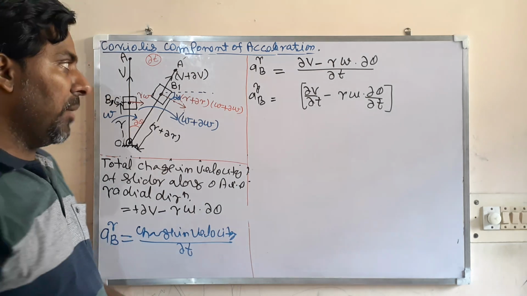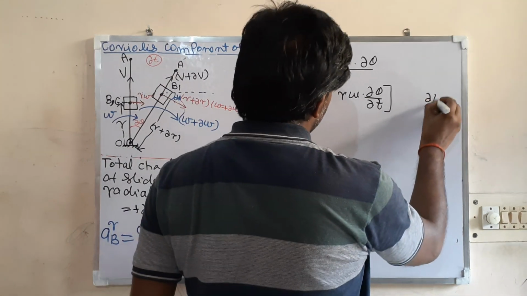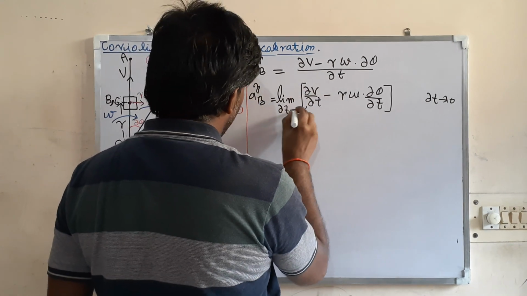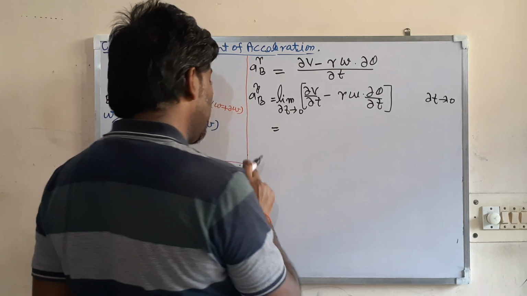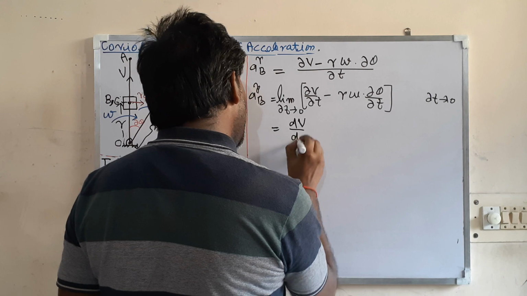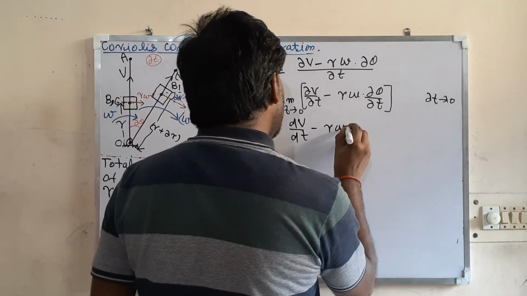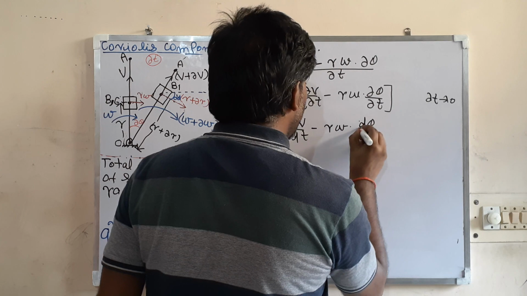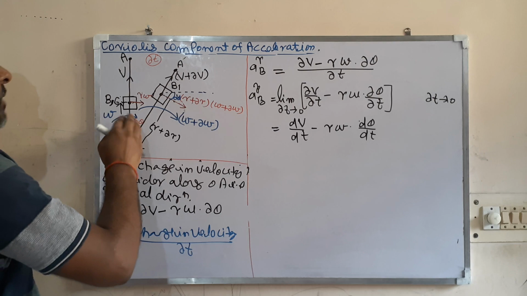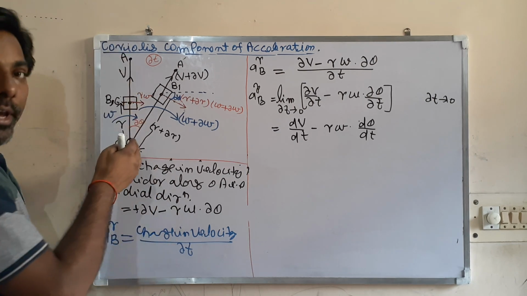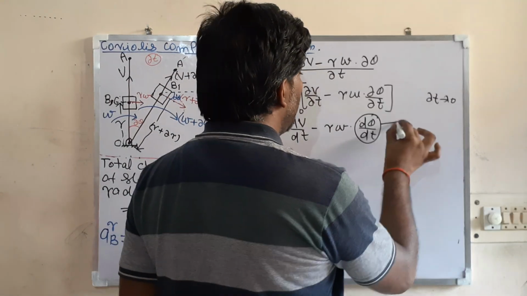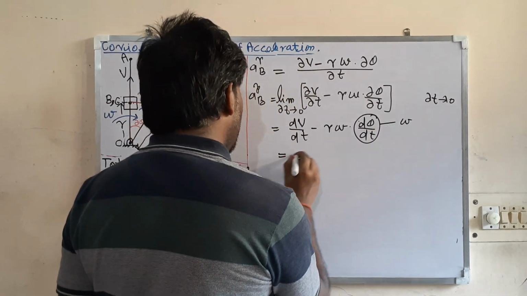Now take the limit, that is del t tending to 0. Then from the definition of differentiation, what we are getting is dV by dt minus r omega d theta by dt. What is d theta by dt? It is the rate of change of angle for the length OA, that is the angular velocity of OA, omega.